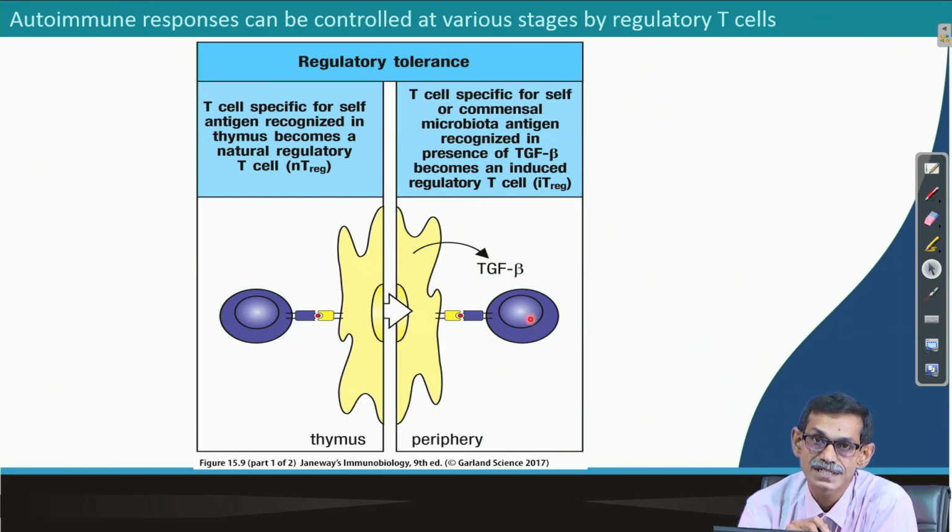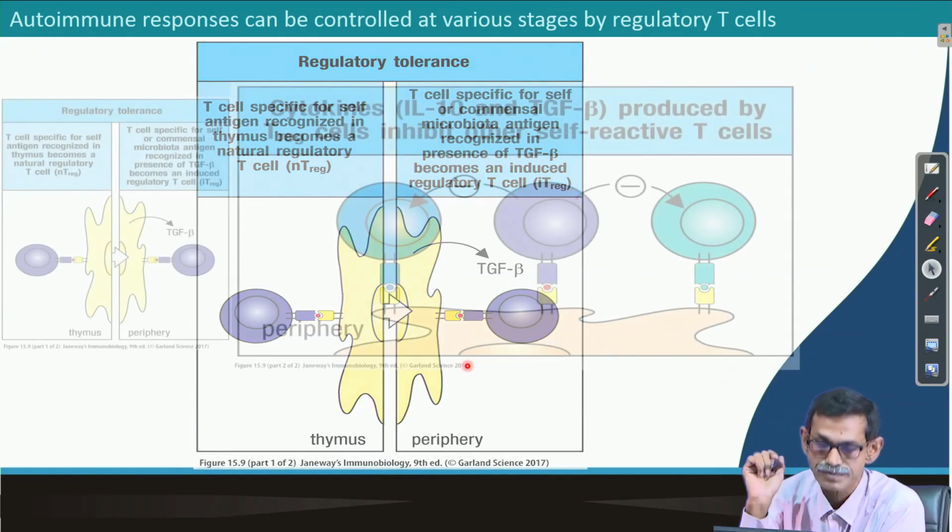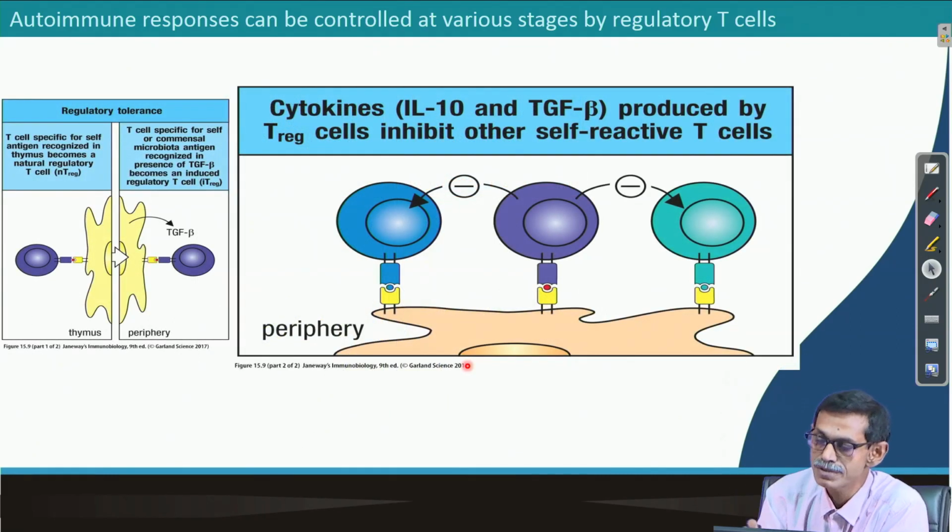So, either in the central system like the thymus or in the peripheral system, if it interacts with our own protein, then either by cytokines, and cytokines are definitely involved, they become T regulatory cells, and I already told you T regulatory means the negative impact is there. So, what happened? Suppose this becomes a T regulatory cell by interacting with our own protein.